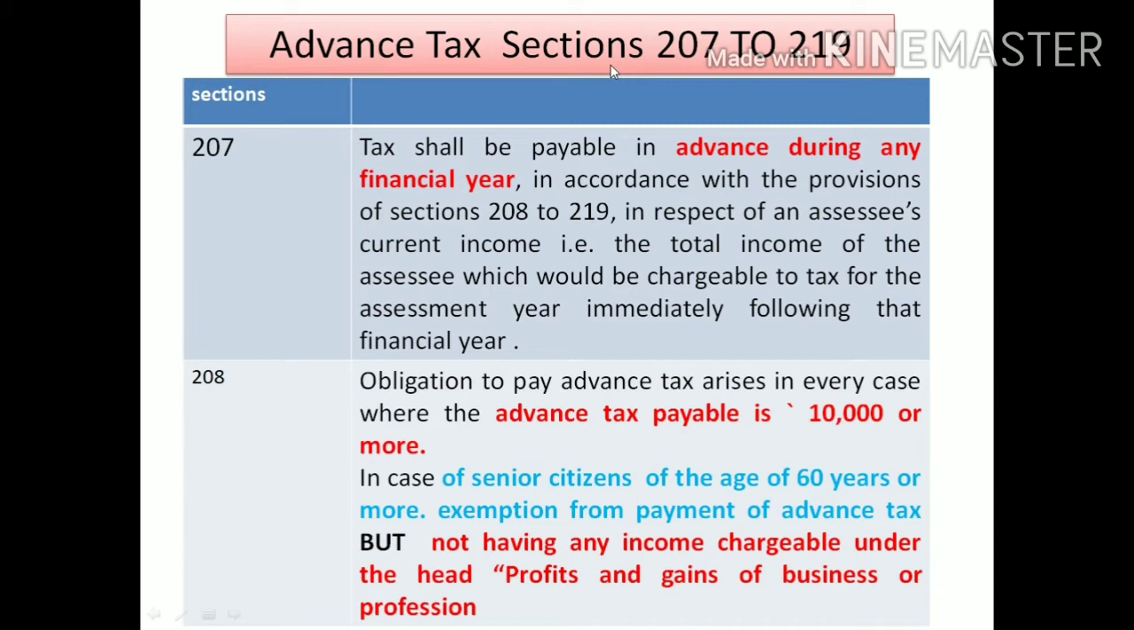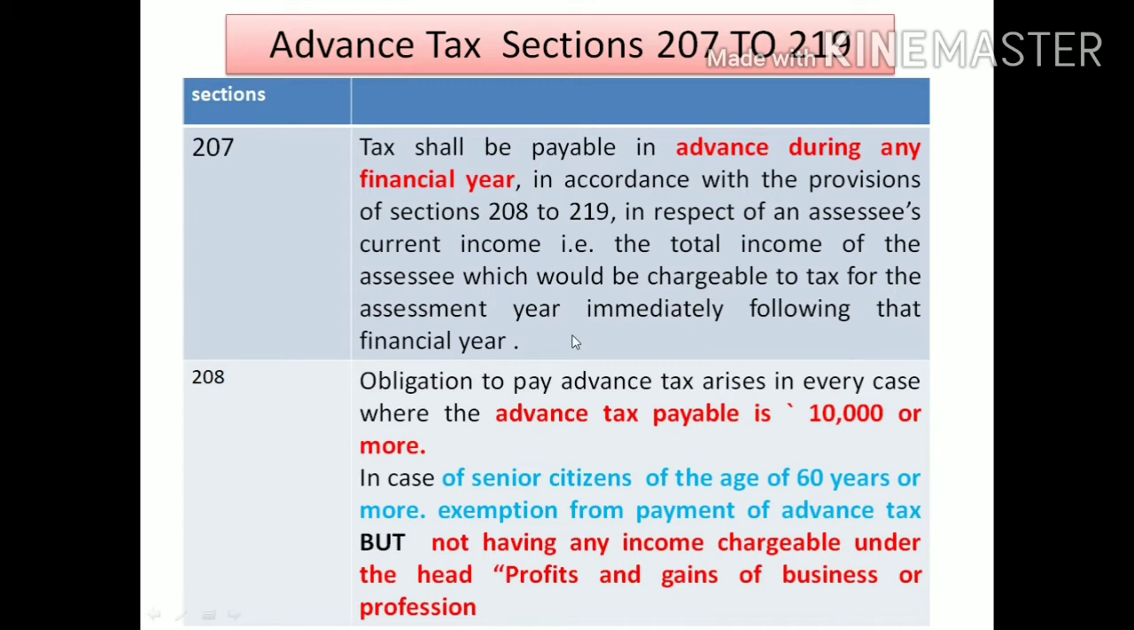Advance tax. Then section 207: in respect of the assessee, the current income of that particular previous year or financial year, the total income of the assessee would be chargeable. How will the assessee calculate the advance tax? The assessee will calculate the advance tax on those incomes that would be charged as tax for the assessment year immediately following that financial year.